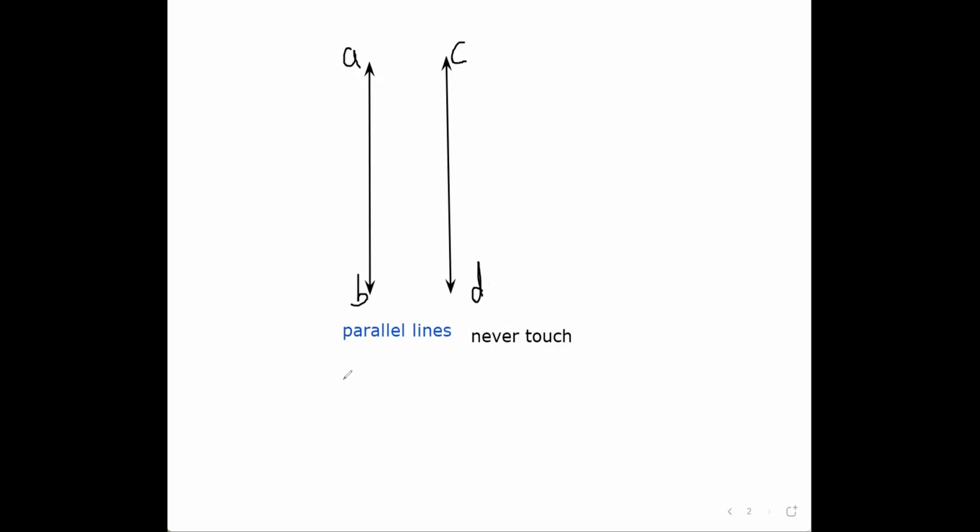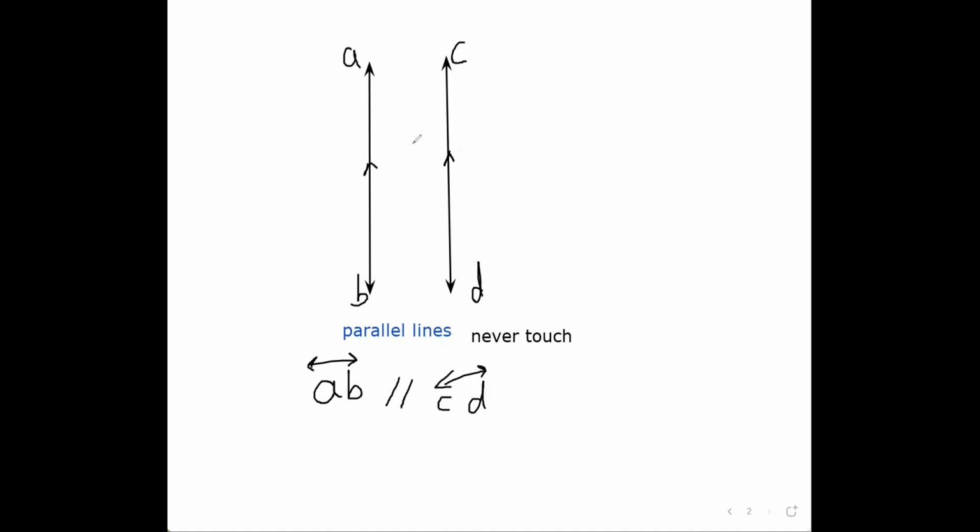And how do I write that? I say the line AB is parallel, this is the mark of parallel, parallel to the line CD. And also I can make two arrows like that, and that means they are parallel. These marks mean parallel.